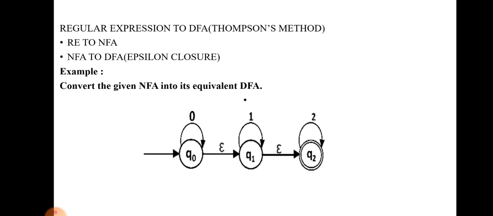So this finite automata is the epsilon NFA, not an NFA. We can convert the epsilon NFA into a DFA by using the epsilon closure method only. In case this is a normal NFA, we can convert it to a DFA by the subset method, the 2 power n method, and we can easily find it. But this is not a normal NFA, this is an epsilon NFA. So from epsilon NFA to DFA, we can convert by using the epsilon closure method.